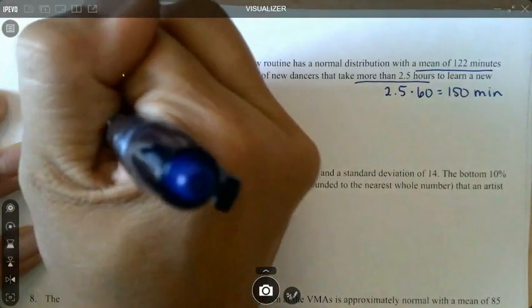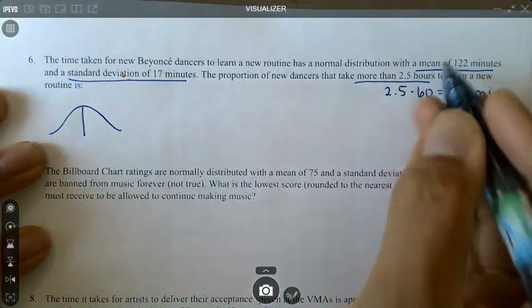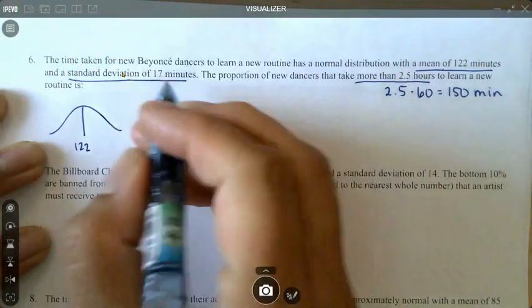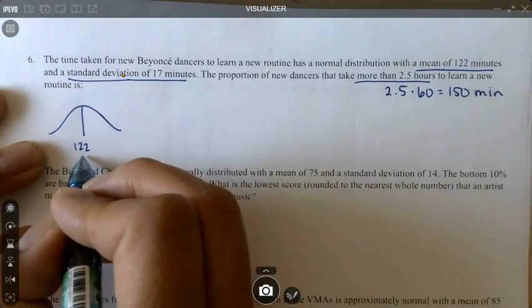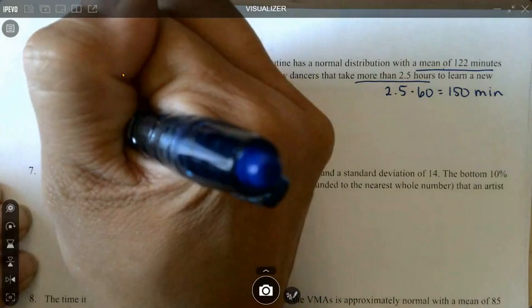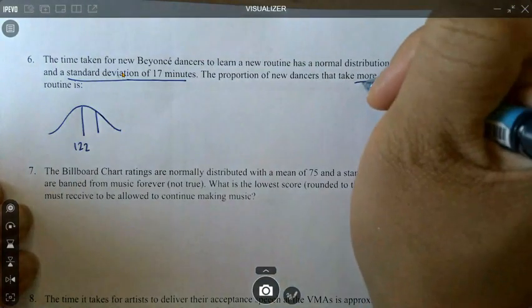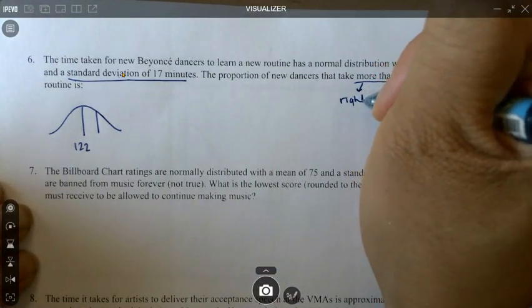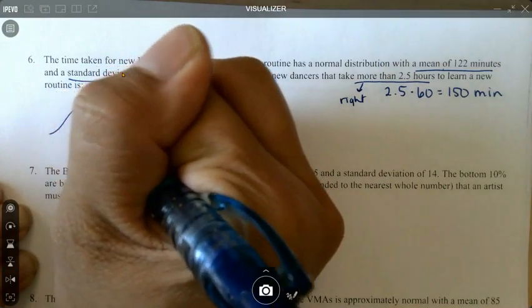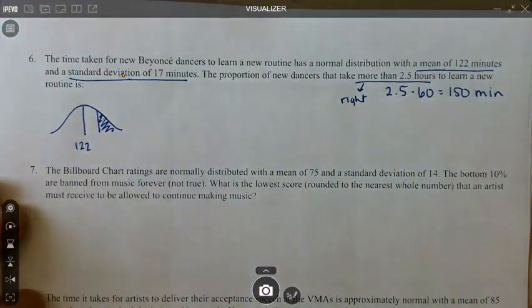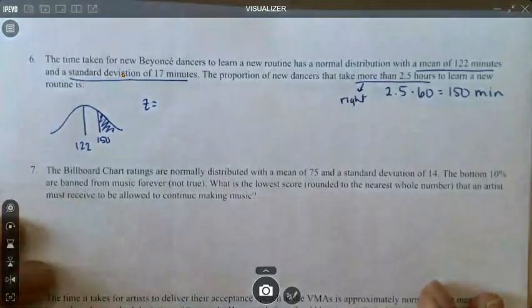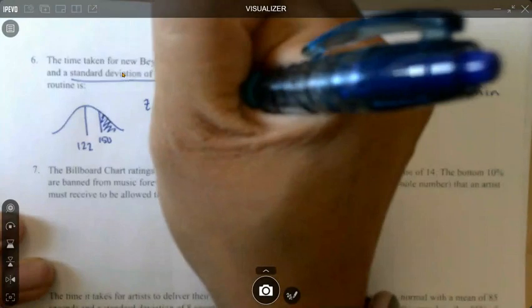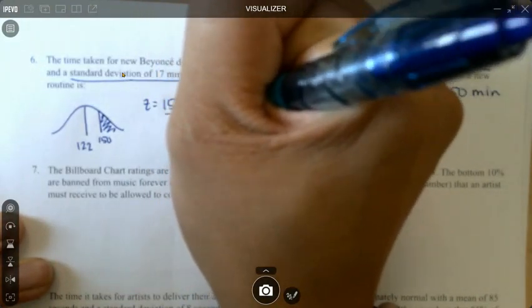So we're going to sketch a distribution. The mean is in the middle, 122. Standard deviation is 17, and we want to know 150 minutes. So if 122 is in the middle, we know 150 is going to be somewhere to the right. And since we're looking for more than, that's to the right. So this is the area that we're looking for. So now we're going to find a z-score. So it's going to be 150 minus 122 divided by 17.